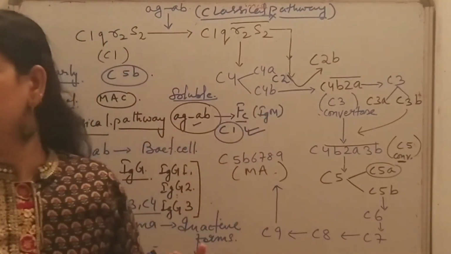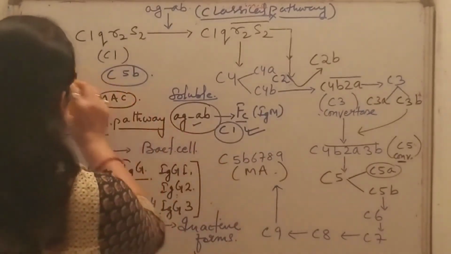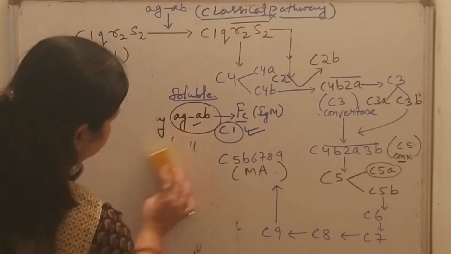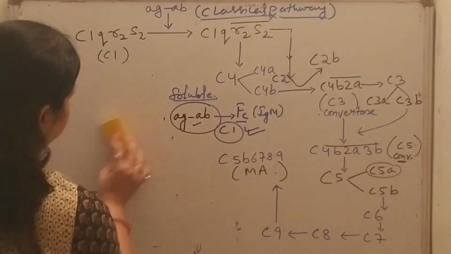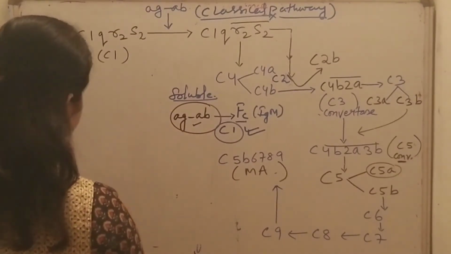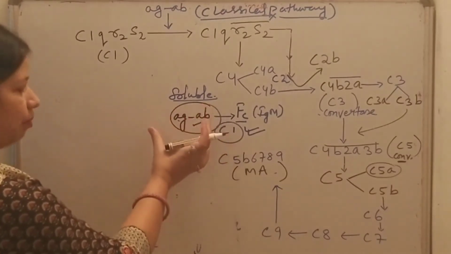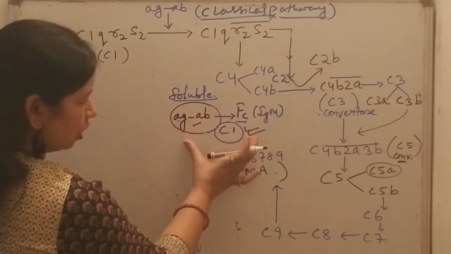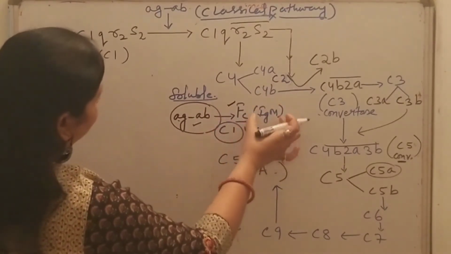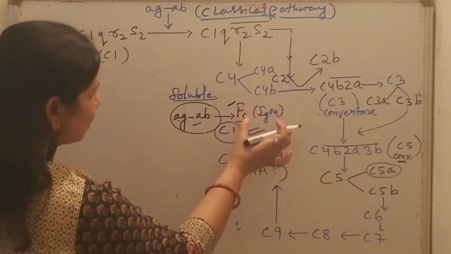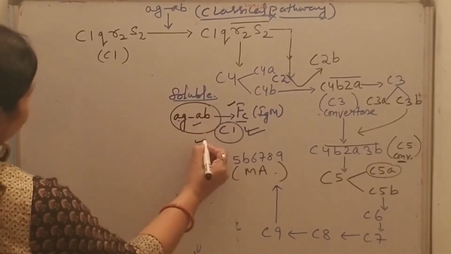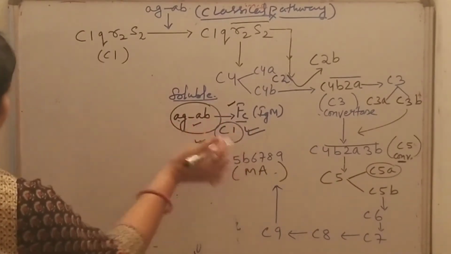Now I will tell about the structure of the C1 component. This antigen antibody binding induces the conformational change in the Fc portion of the IgM that exposes the binding site for the C1 component of the complement system. And what is C1? What is its structure?